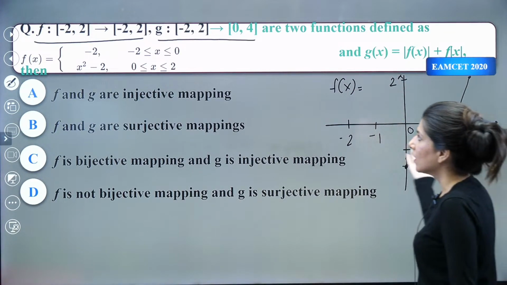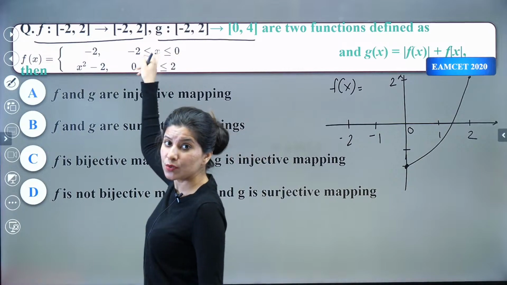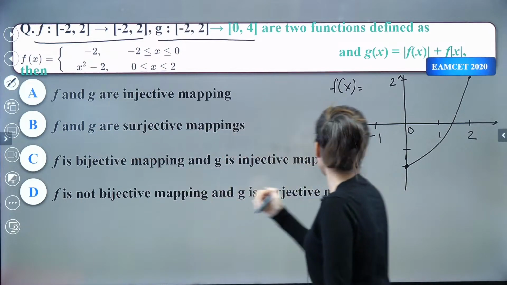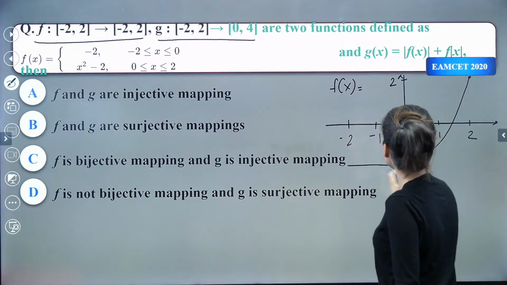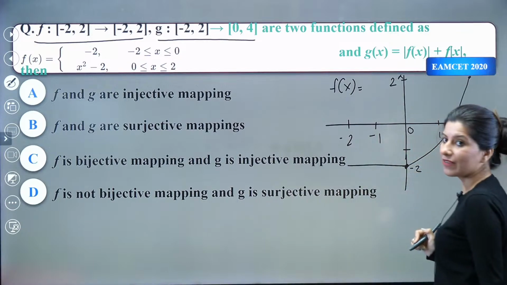This is the right side. What about the left side when x belongs to -2 to 0? You are going to get a constant function that is -2, like this. This is your f(x) graph.